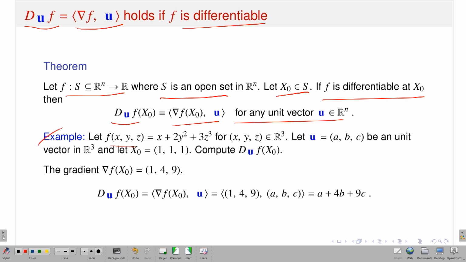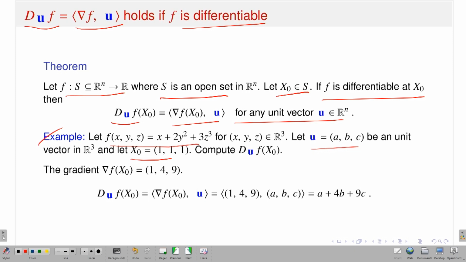Okay, so this is one easy example. Take the function f, x plus 2y square, a polynomial in x, y, z, which is a very nice function. This function is differentiable, that means the total derivative exists. So therefore, I can use this formula. Take the direction u equal to a, b, c, a unit vector, and the point x naught equal to 1, 1, 1. What will be the directional derivative of f in the direction 1, 1, 1 at x naught?